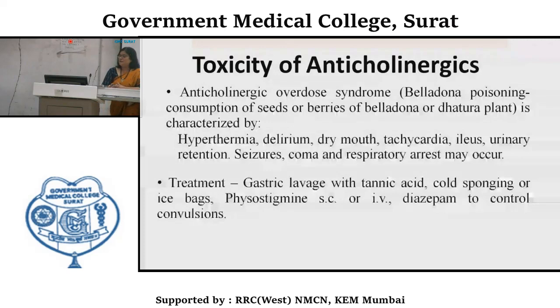Treatment is gastric lavage with tannic acid, and cold sponging to reduce the body temperature, with ice bags or cold sponging. Then physostigmine, which is an anticholinesterase agent, plus it is also a tertiary compound. That means it can cross the blood-brain barrier. So physostigmine, which has CNS effects, can be used. It should be given subcutaneously or IV. Diazepam, if there is excessive dosing and convulsions are there, can be used to control convulsions.